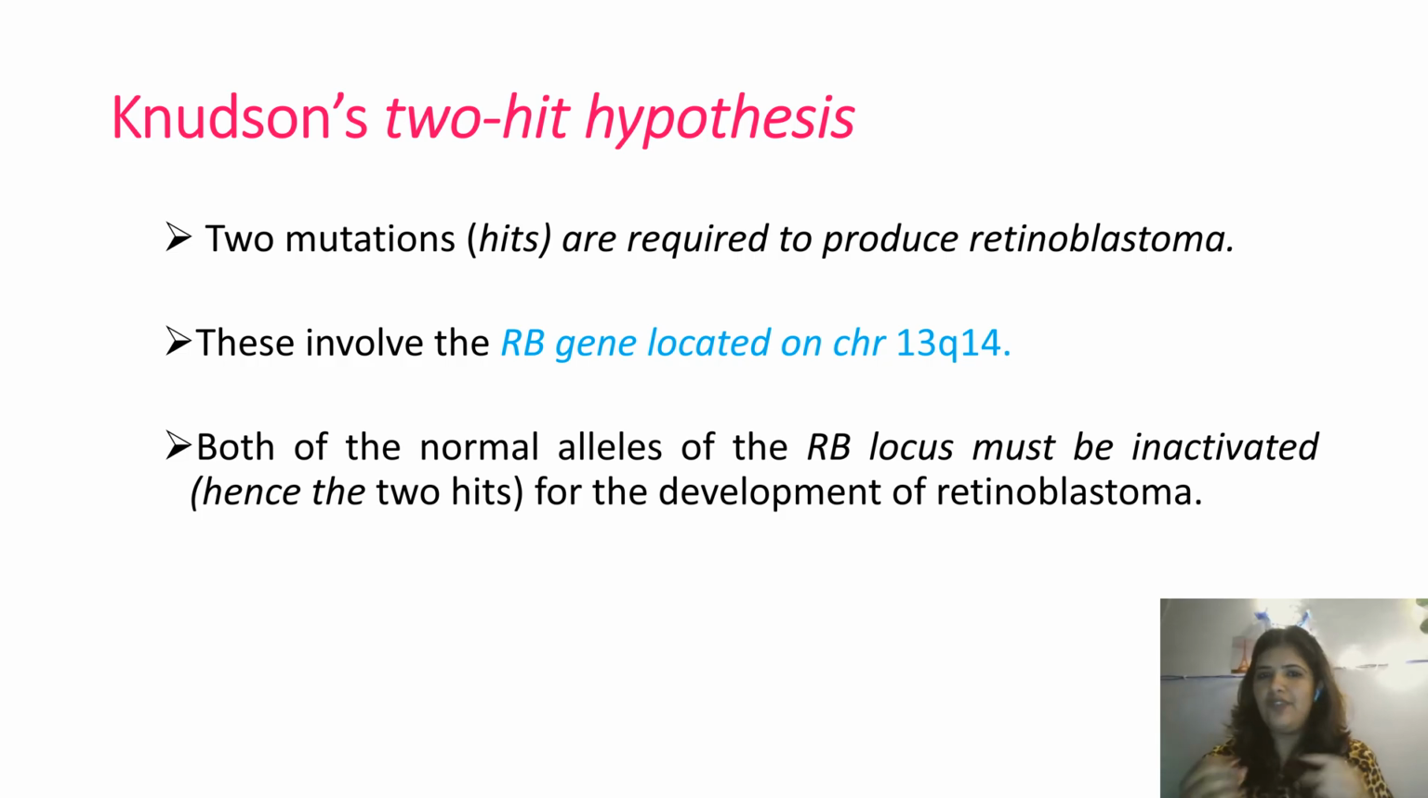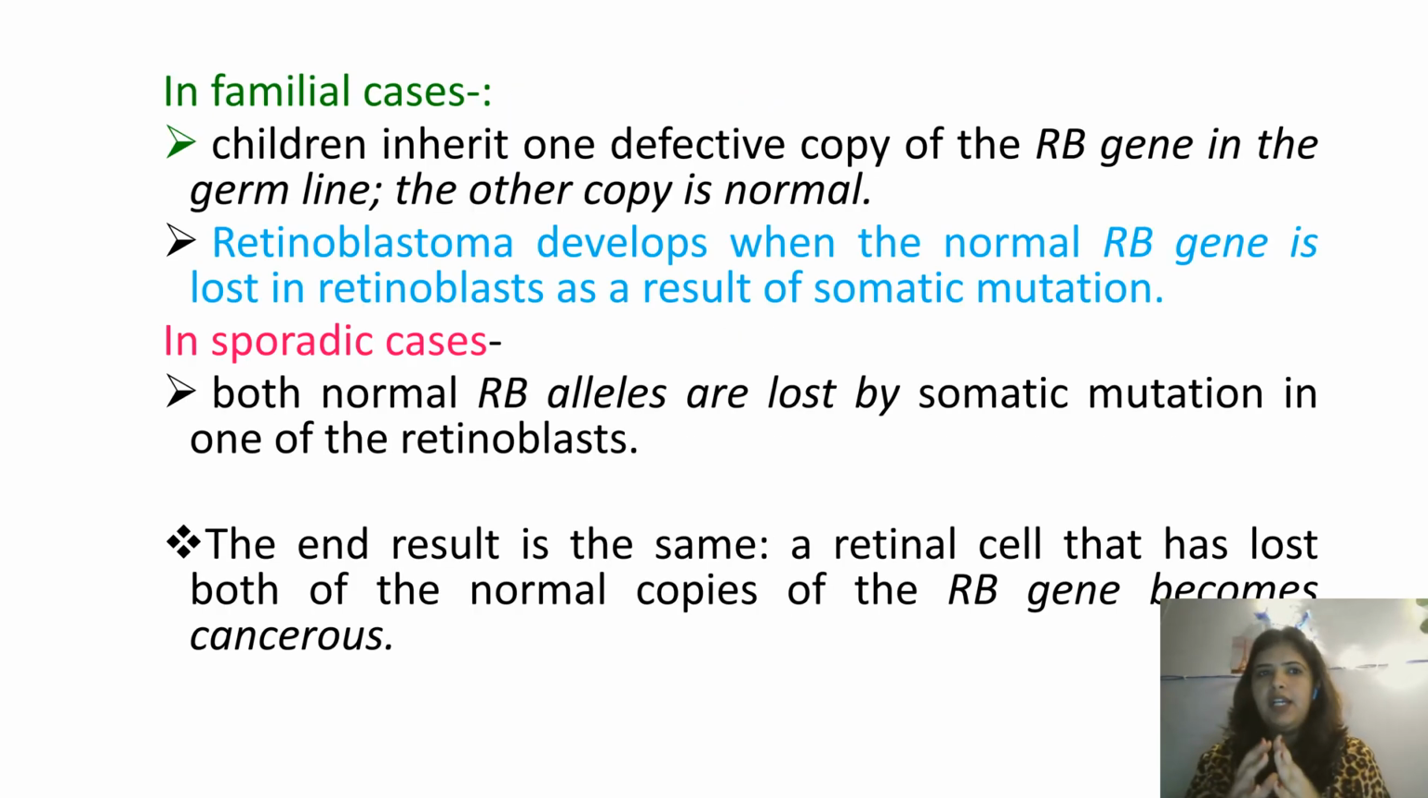Both of the normal alleles of the RB locus must be inactivated, that is, two hits, for the development of retinoblastoma. So, in the familial case, the autosomal dominant inheritance one, the child is going to inherit one defective copy from one parent, but the other copy is still normal. Retinoblastoma will develop when that normal gene is also mutated, somatically only. In sporadic cases, both of the genes are lost because of somatic mutation.